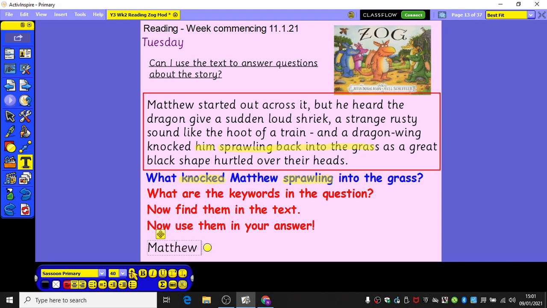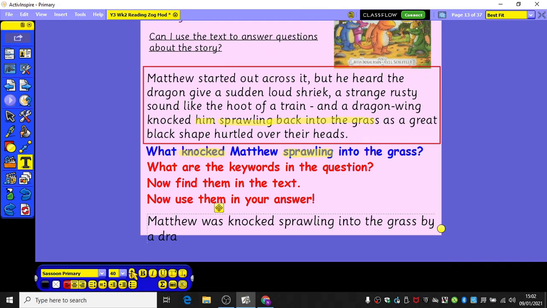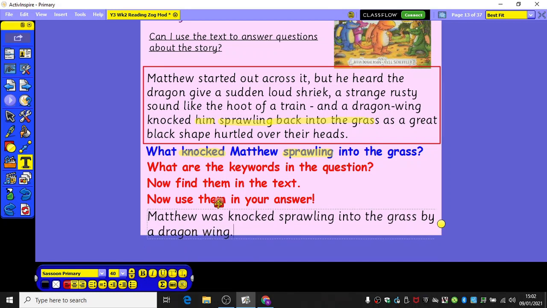Matthew was knocked sprawling into the grass by, can you find it in the text? What knocked Matthew? Yes, a dragon wing. So I can then write the rest of my answer. Matthew was knocked sprawling into the grass by a dragon wing.